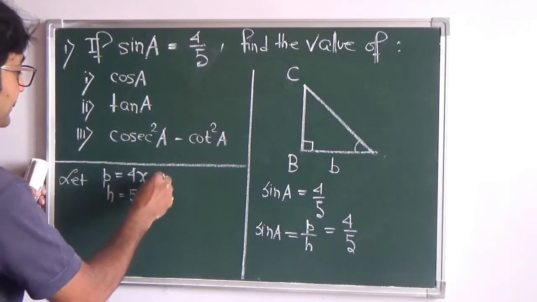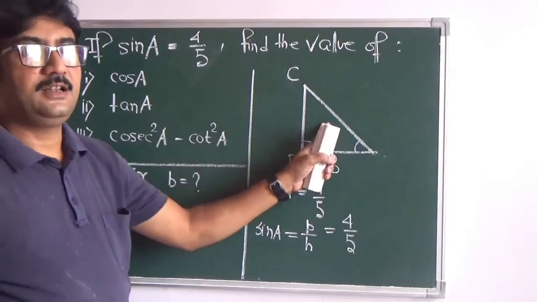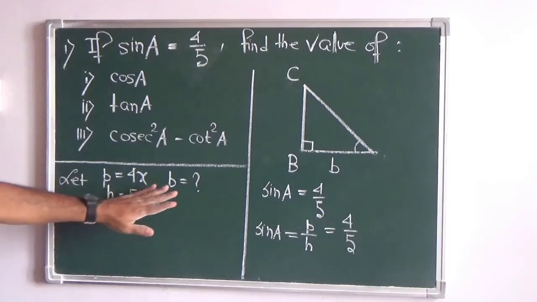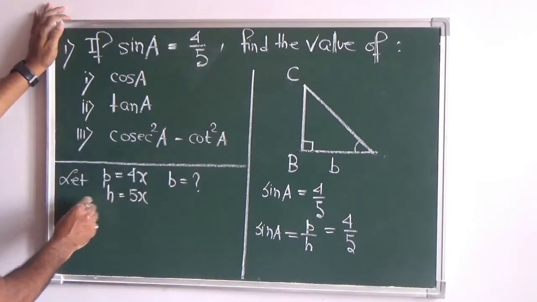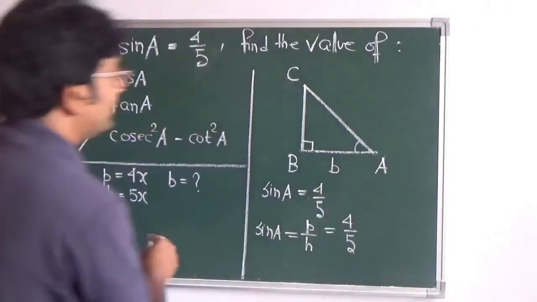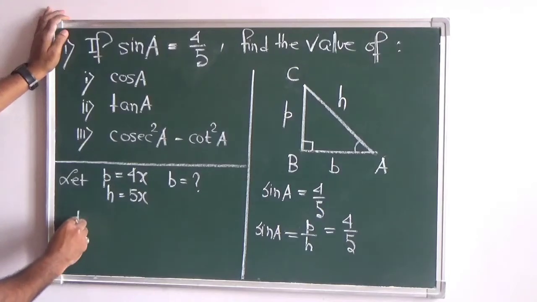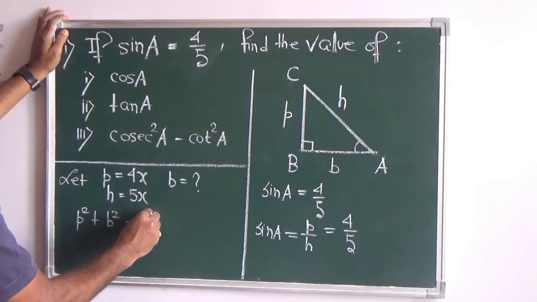Now after doing this, we need to find the value of B. So since this is a right angle triangle, we will apply the Pythagoras theorem to find the value of B. So what is that? This is P, this is H. So we have P square plus B square equals to H square.